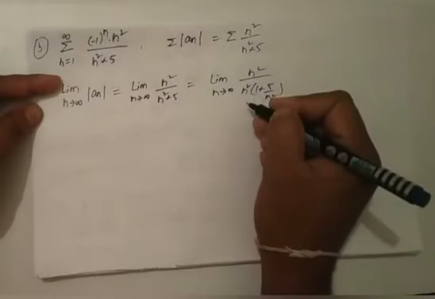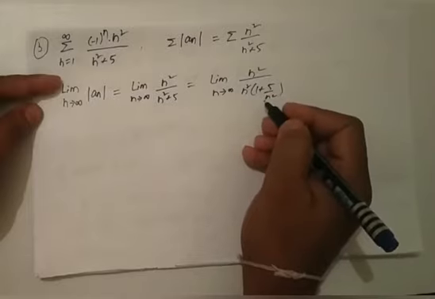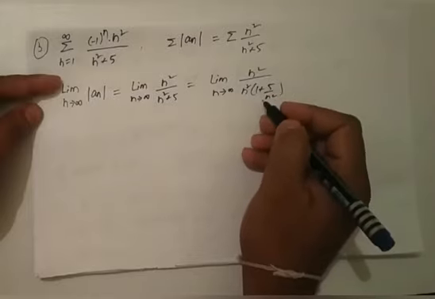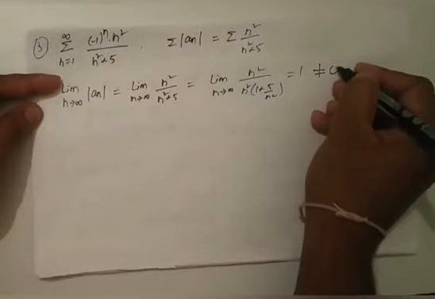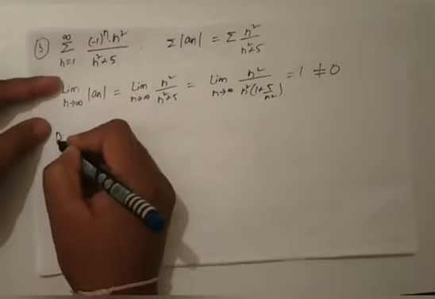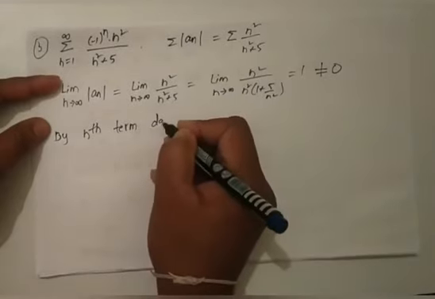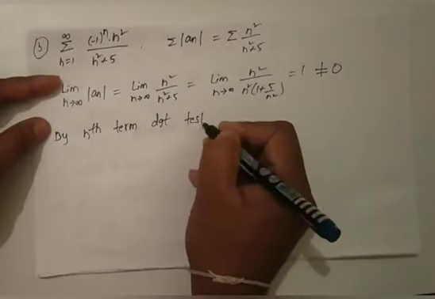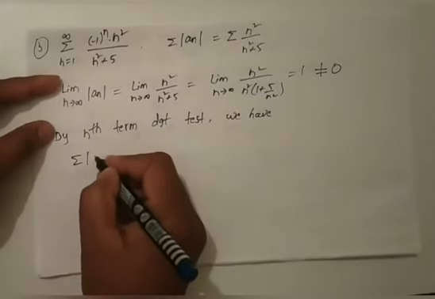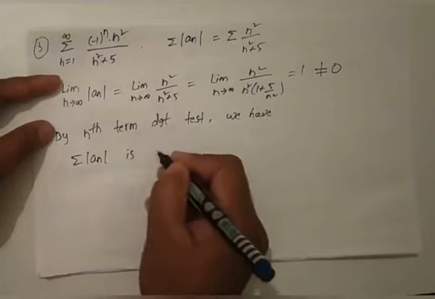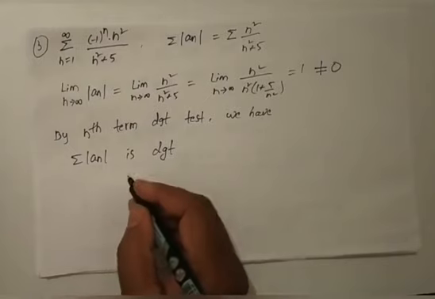N square gets cancelled. Next we apply the limit n tends to infinity. Here we get 1 plus 5 by infinity, and 5 by infinity is nothing but 0. So 1 by 1 plus 0 is 1, which is not equal to 0. By the nth term divergent test, we can say that summation of modulus of an is divergent.